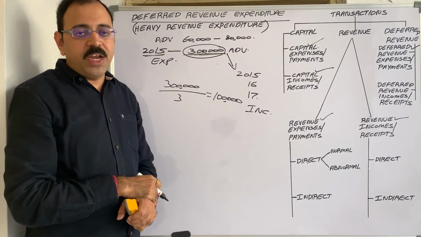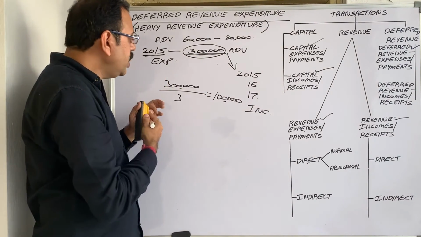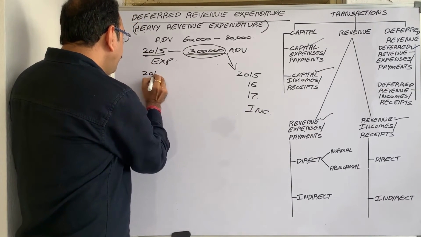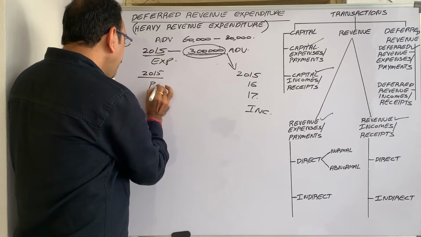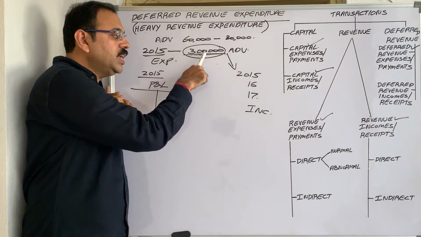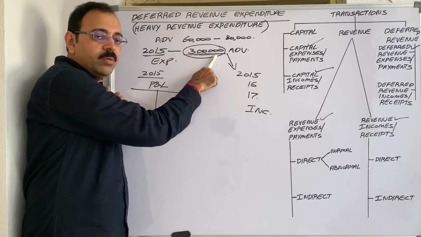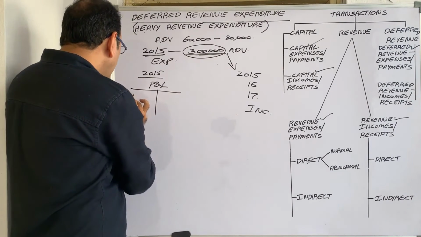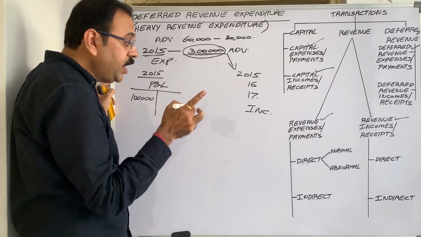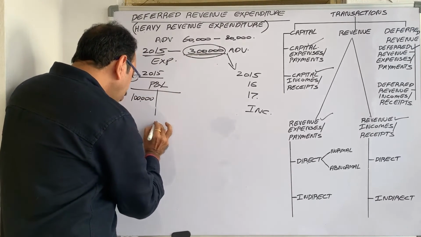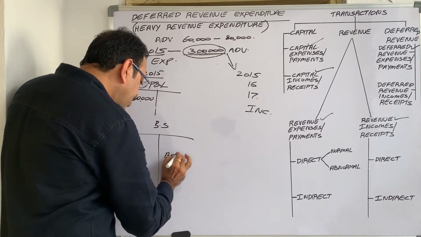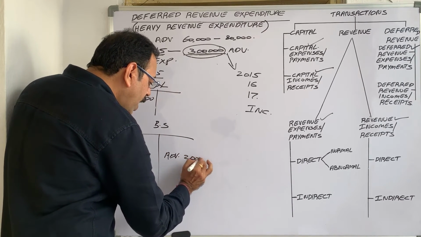heavy advertisement expenditure. So how do we have to account for this? See, in 2015, when you prepare the profit and loss account, the advertisement expenditure incurred in 2015 is 3 lakh rupees. But don't show that; you have to write only 1 lakh rupees. Then the remaining expenditure of 2 lakh rupees is to be shown as an asset in the balance sheet: advertisement expenditure 2 lakh rupees.